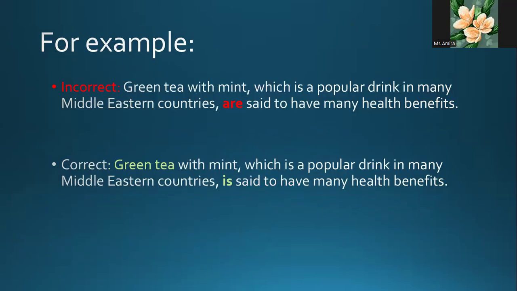We have another example, which I showed you is incorrect. Let's say why this is not correct. Green tea, which is a popular drink in many Middle Eastern countries, are said to have many health benefits. We said that we cross out any interrupter between two commas, and I cross out the prepositional phrase with mint. So green tea are said to have many health benefits. Is that right? Definitely not, because green tea is, this is correct.